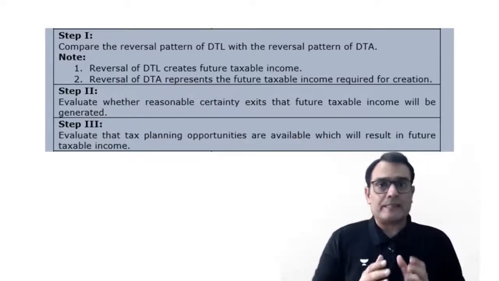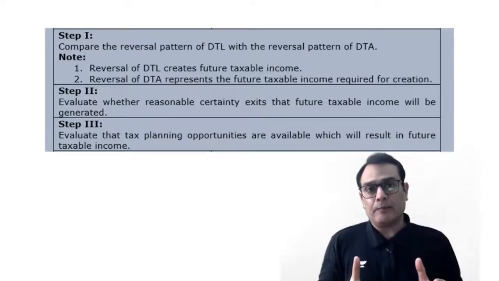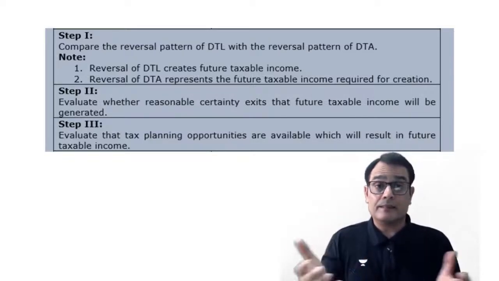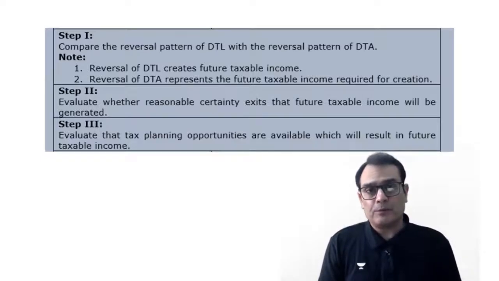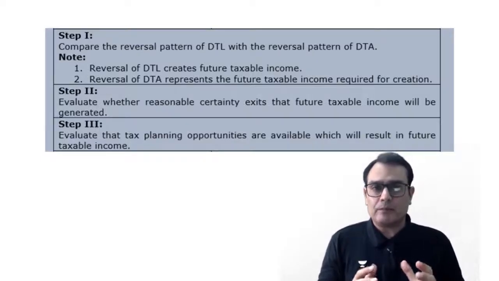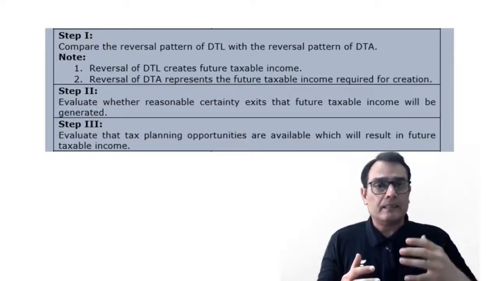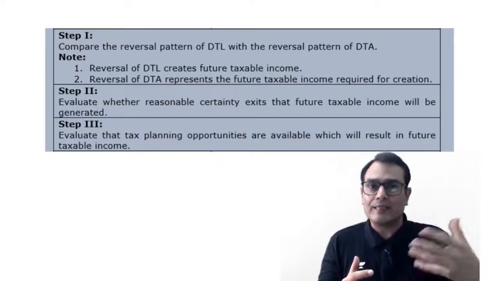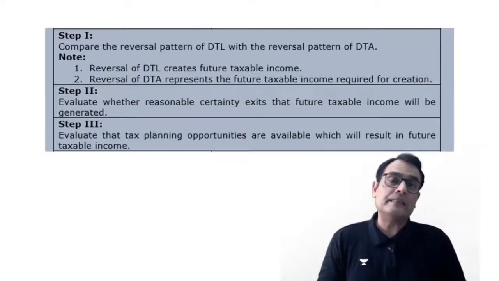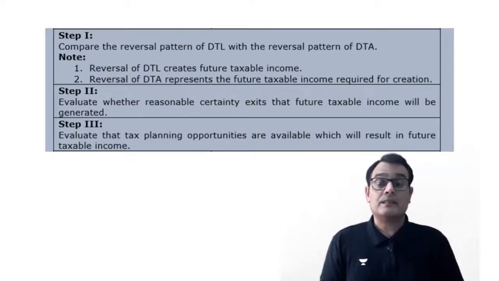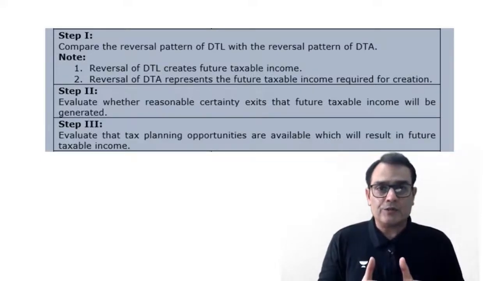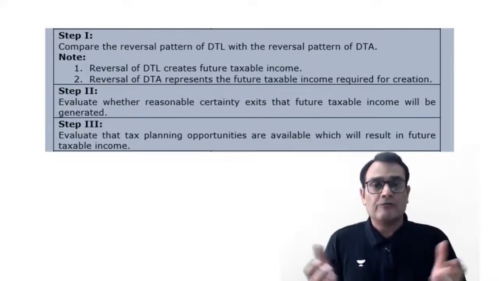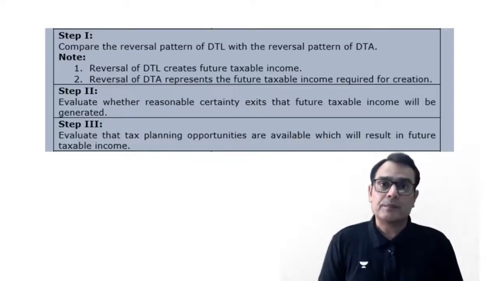Now, let's say, for example, once an entity applies the step number 1, then it is able to recognize the entire DTA. There is no need to go to step number 2 or 3. But let's say, for example, the quantum of DTA required to be created is, let's say, 1 lakh. But the reversal of a DTL would generate an income, let's say, only to the extent of 70,000. So we need another 30,000 of future taxable income. For that purpose, we go to the step number 2.